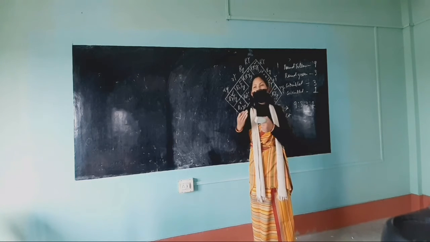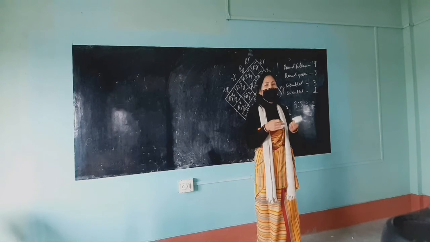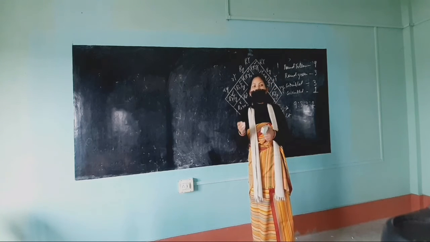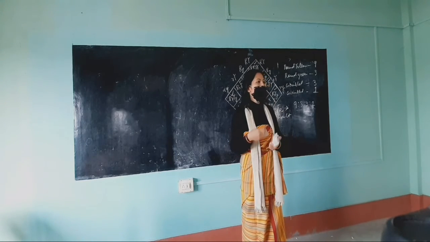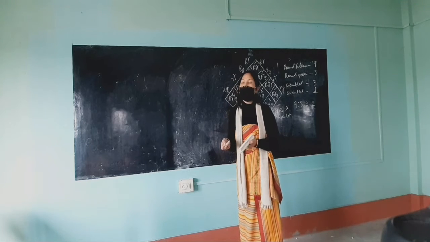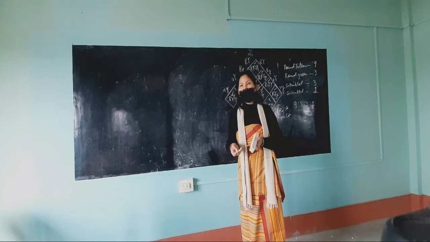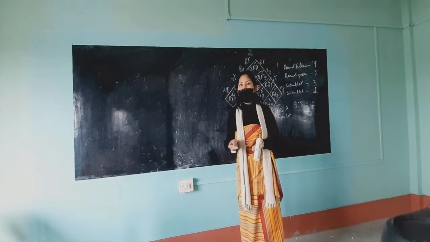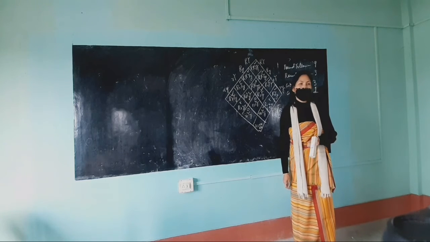Means the shape, whether it's round or wrinkled, or the color, whether it's yellow or green, they are independently assorted. They do not blend. So by this cross, he has given the third law of inheritance, that is law of independent assortment. So all of you are clear? Okay. So this is about Mendel's law of inheritance.